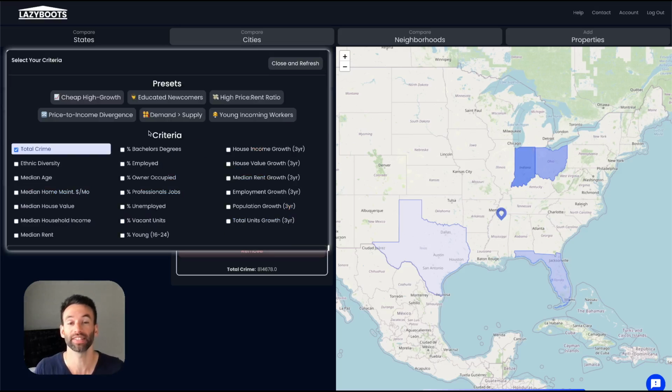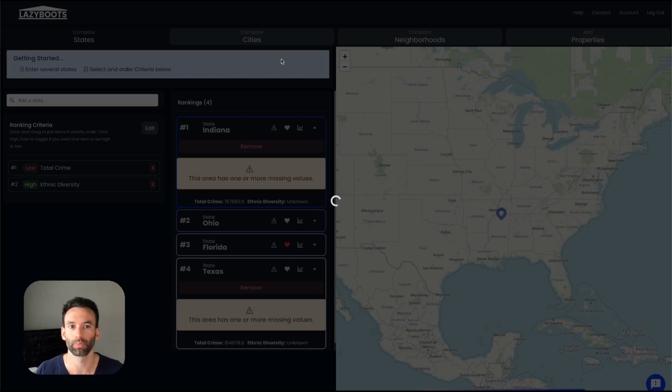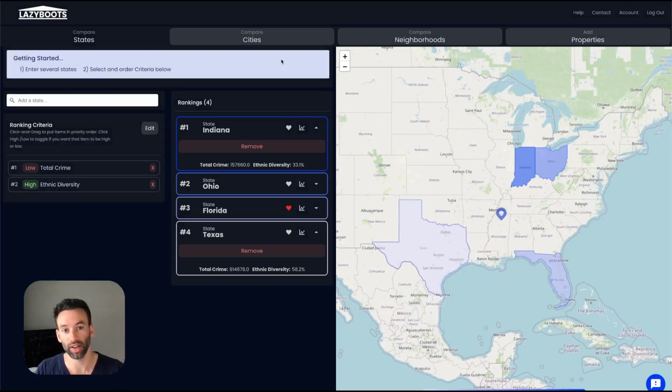Now, the nice thing about Lazyboots and the power behind it is we can add other criteria as well. Let's also add in, I'm going to throw in ethnic diversity. It's another new feature that I've recently added. It's going to pull all of the data of the different ethnic types and their percentages, and boil that down to one number that is going to give you a diversity score for a city.